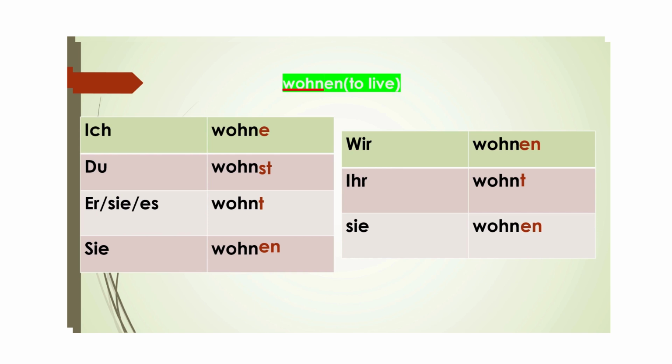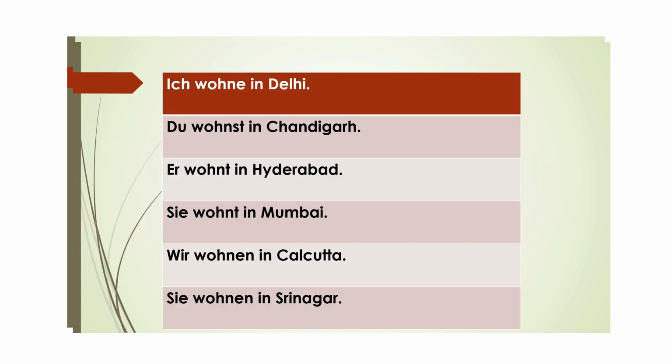Now, if you keep on revising these verb forms, you will see a rule. With ich, verbs end always with e. With du, verbs end always with st. With er, sie, es, verbs end always with t. With wir, sie and Sie, verbs end always with en. They will take the infinitive form. Now we will see how we can use this verb with different pronouns in a sentence.